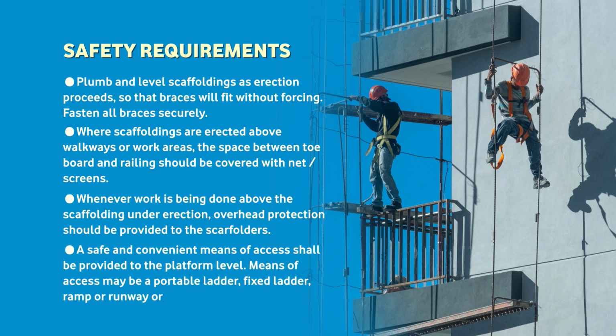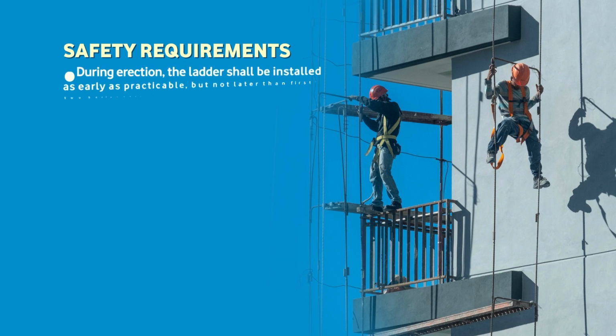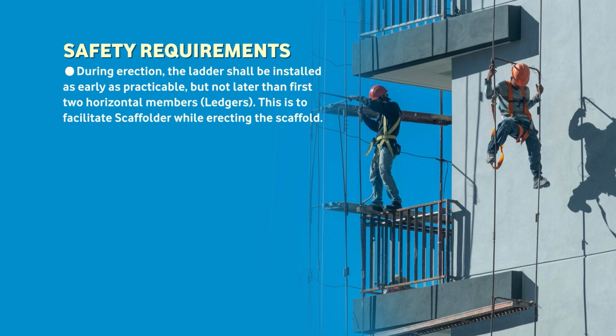A safe and convenient means of access shall be provided to the platform level. Means of access may be a portable ladder, fixed ladder, ramp or runway. During erection, the ladder shall be installed as early as practicable, but not later than the first horizontal member. This is to facilitate scaffolders while erecting the scaffolds. Ladders should be provided with footrest stand and the top and bottom rungs.